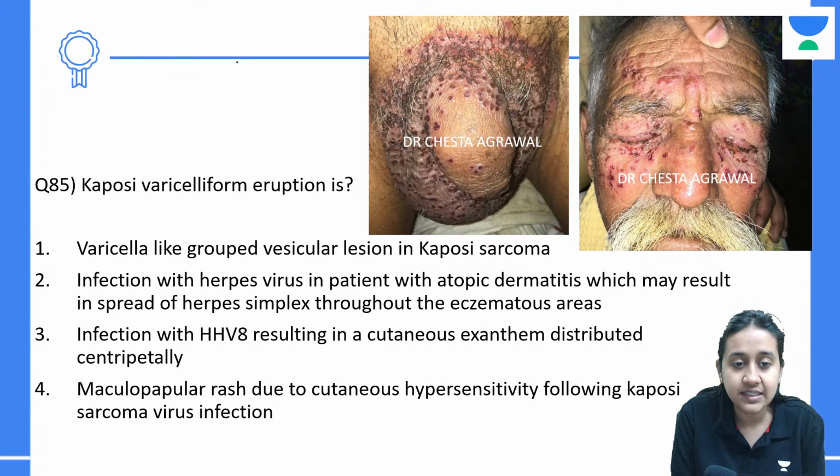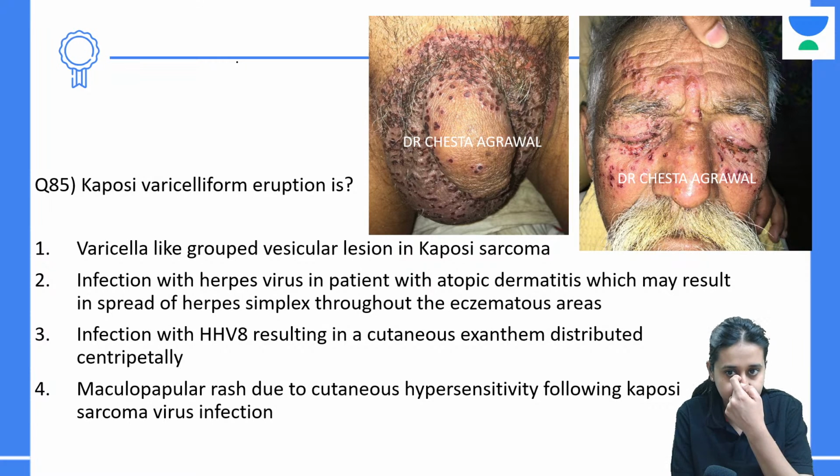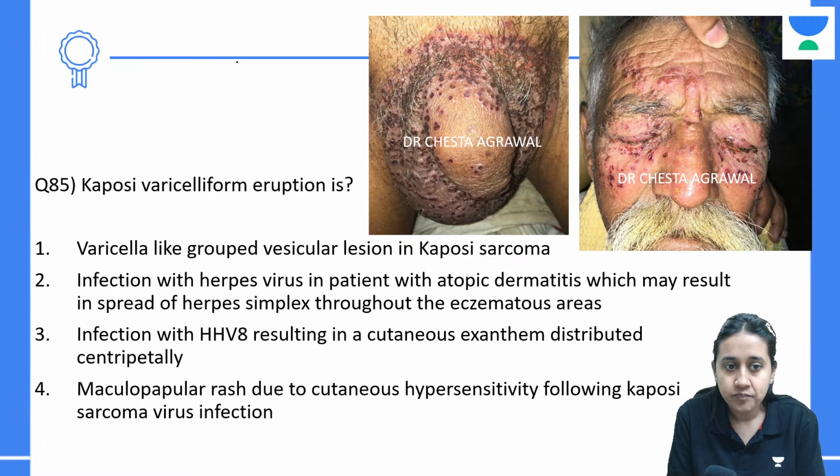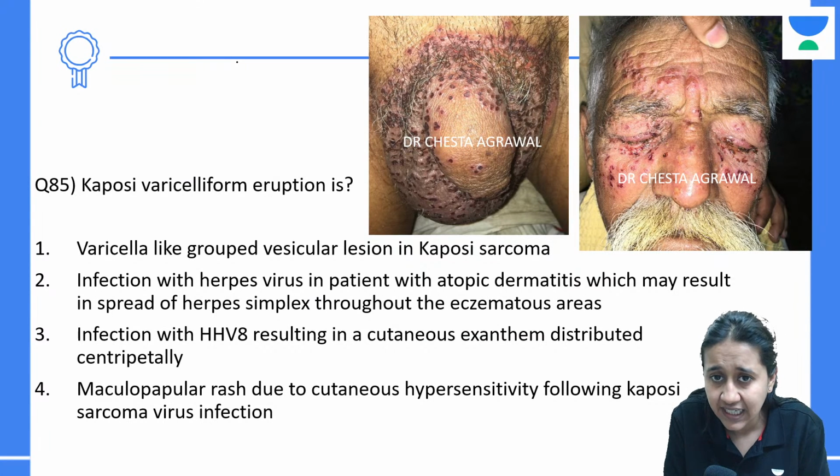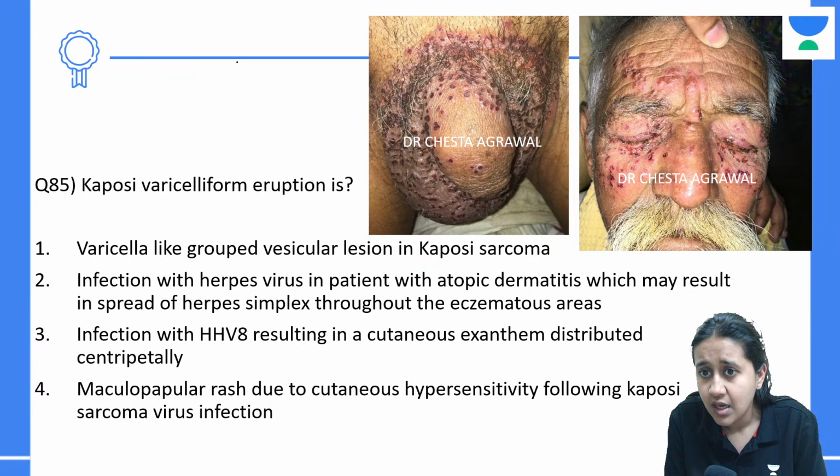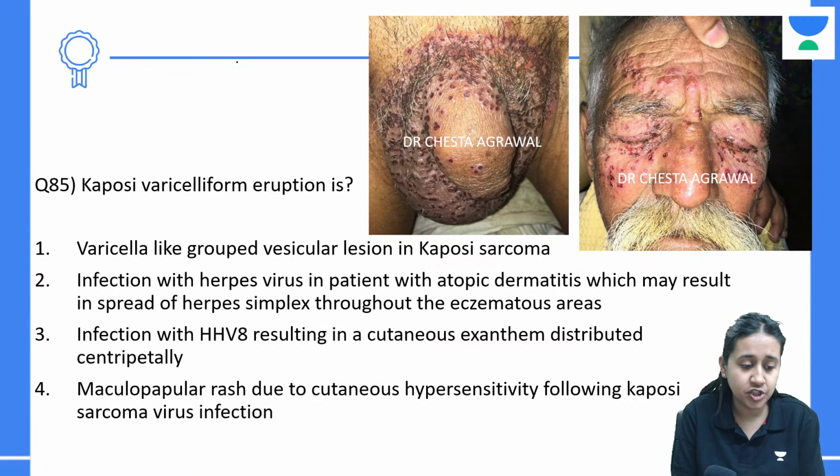Kaposi varicelliform eruption. So you can see this image. Here you can see a lot of vesicles present on the genitals and around the face in this patient. So first of all, tell me what can be the diagnosis?